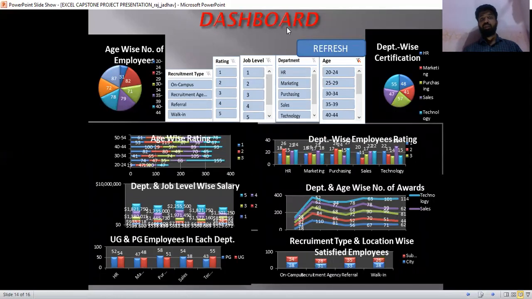So this is what my dashboard looks like. I use 5 slicers, and there is a refresh button. From the slicers you can filter the data related to various factors like rating, job level, department, age, and recruitment type.